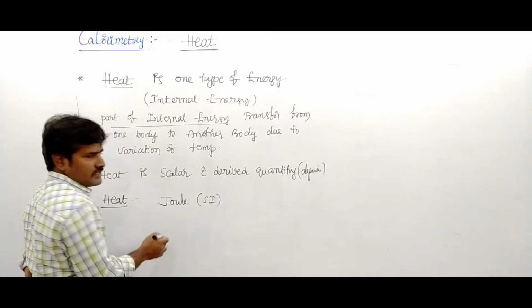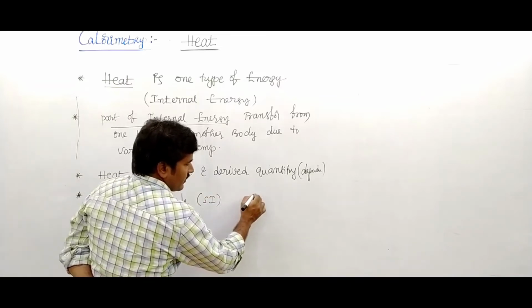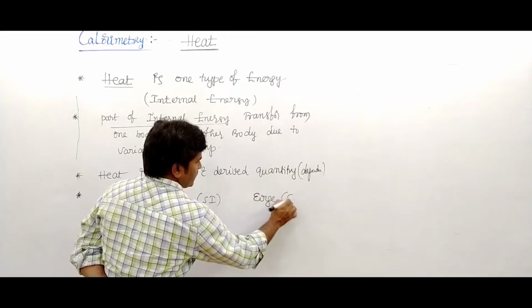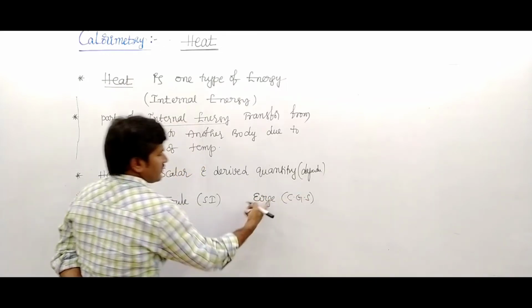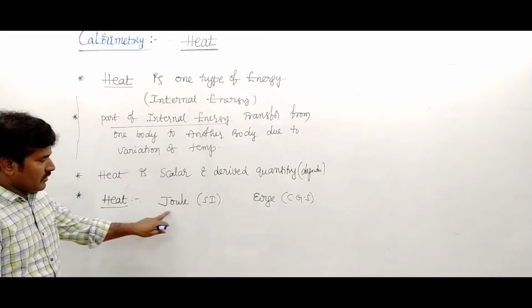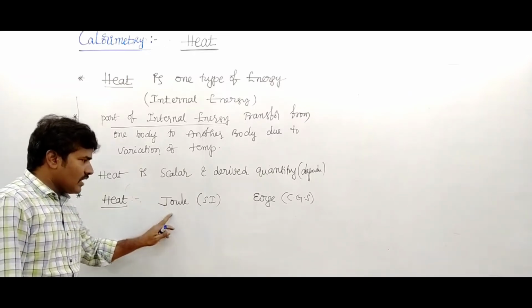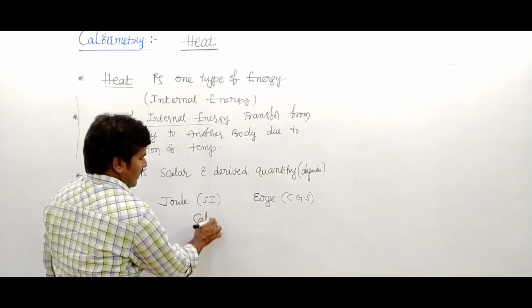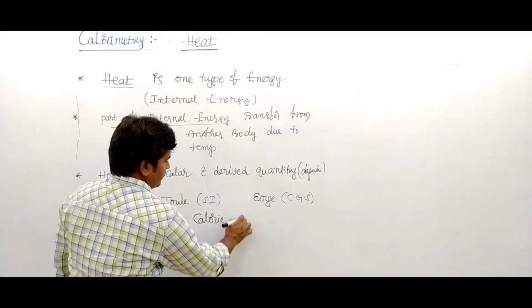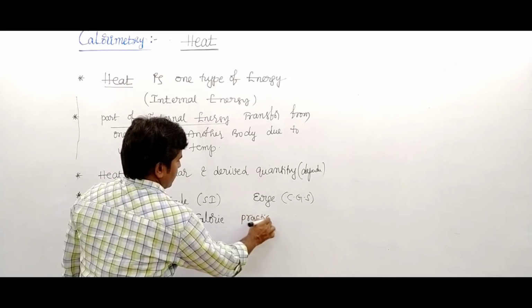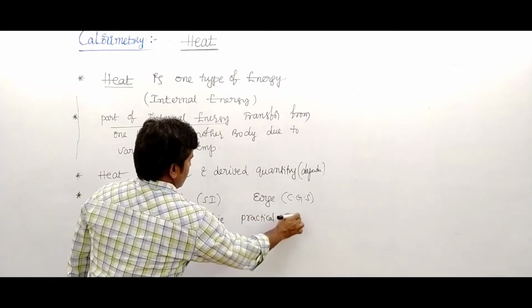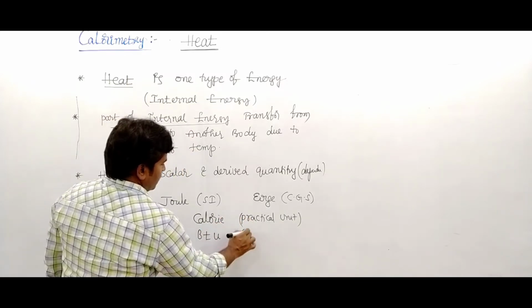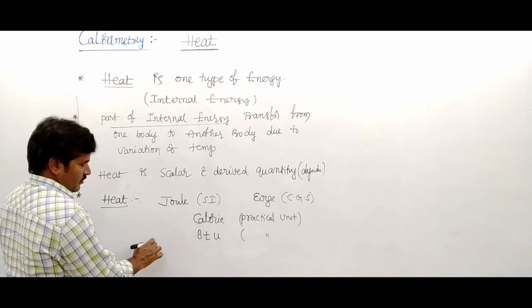Another unit, erg, is a CGS unit. These are energy or work units. The practical unit is the calorie. Another practical unit is the BTU, British Thermal Unit.